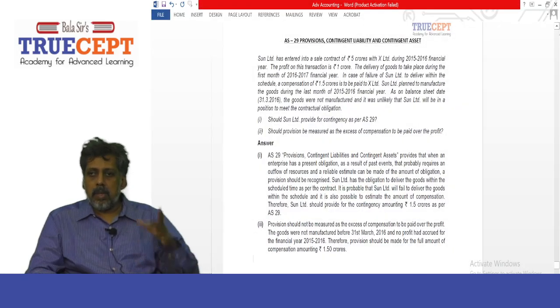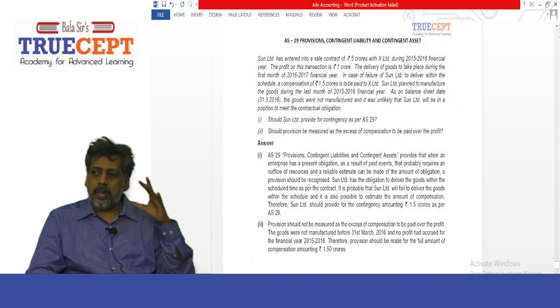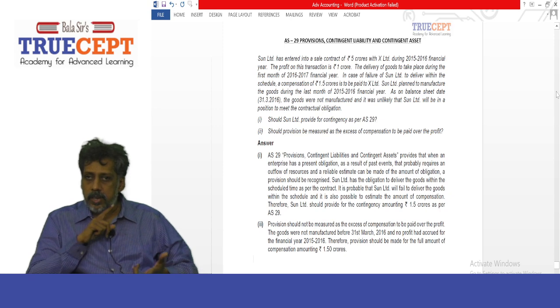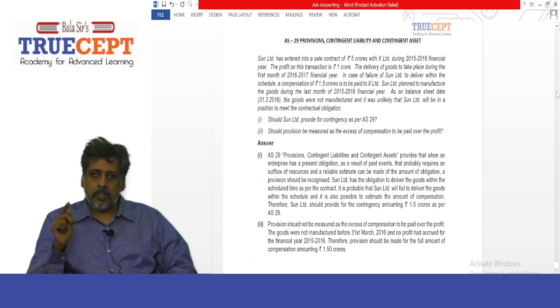Yes, sir. Okay, so now we shall go ahead and take an example on AS 29 on provisions, contingent liabilities and contingent assets. Sun Limited has entered into a sale contract of rupees 5 crore with X Limited. Now, during 2015-16 financial year, the profit on this transaction is rupees 1 crore. The delivery of goods to take place during the first month of 2016-17 financial year.